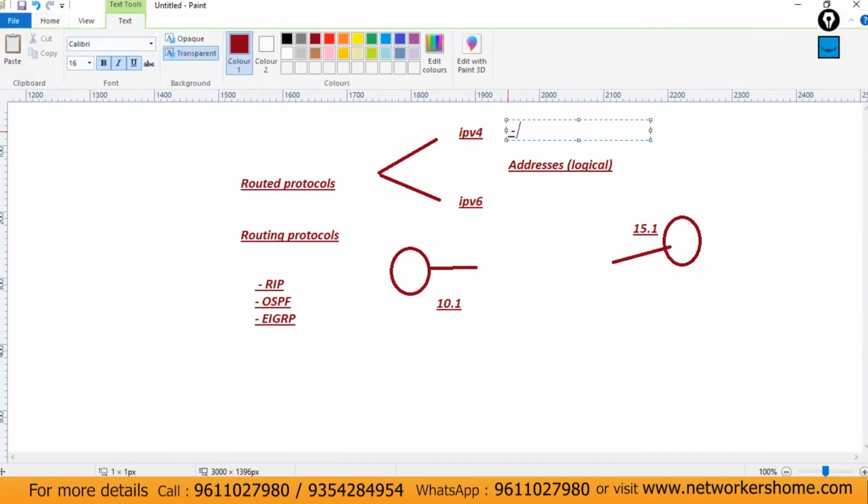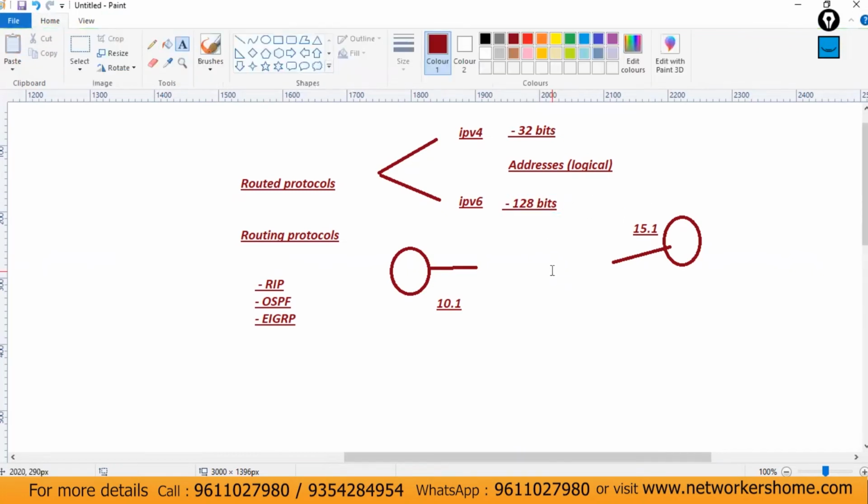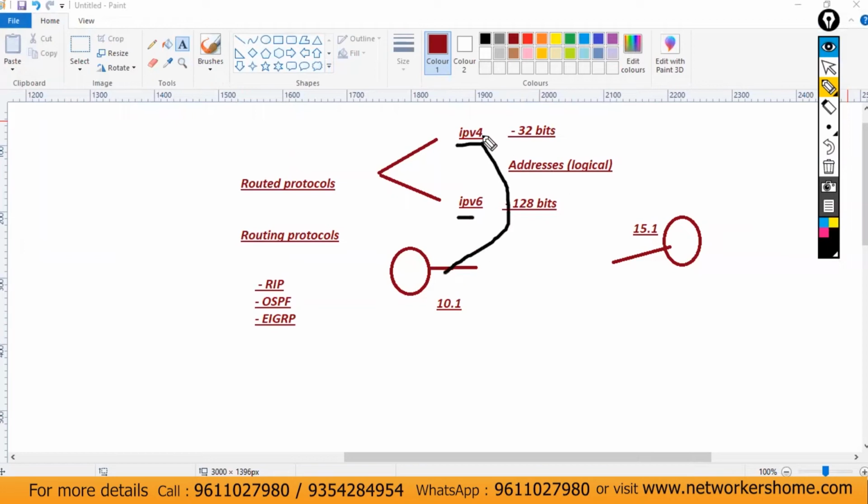IPv4 is 32 bits and IPv6 is 128 bits. This is the size of their addresses. Without IPv4 and IPv6, obviously we can't assign any IP. And once you assign the IP, that's fine.